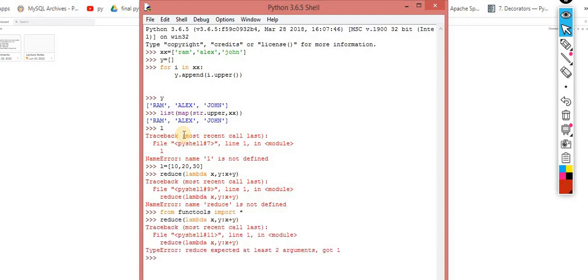This time I gave only one argument, but two are needed. I have to pass L, the iterable object on which I want to perform this kind of function. When I print this, now you are getting the output.